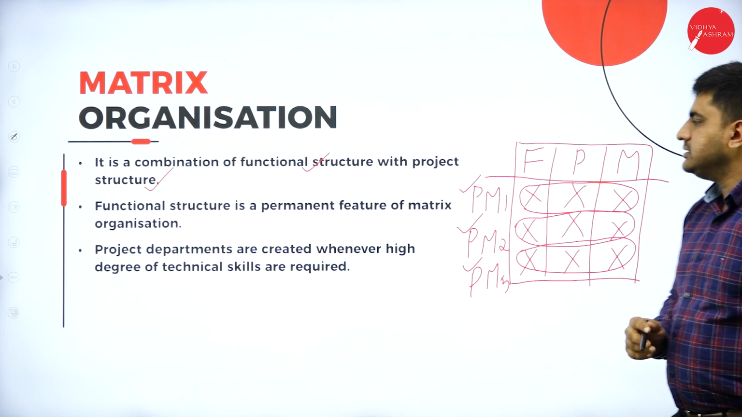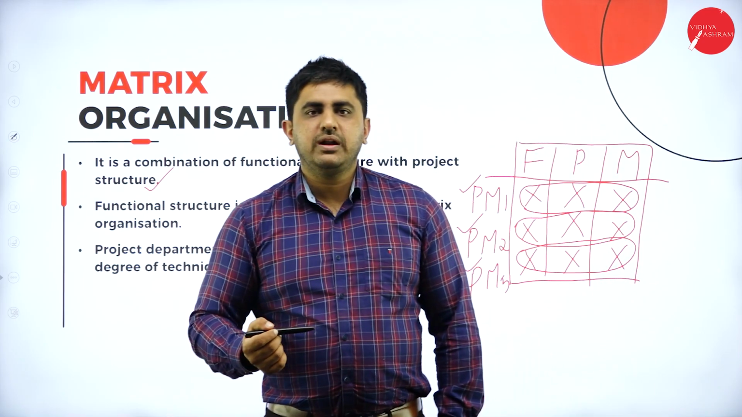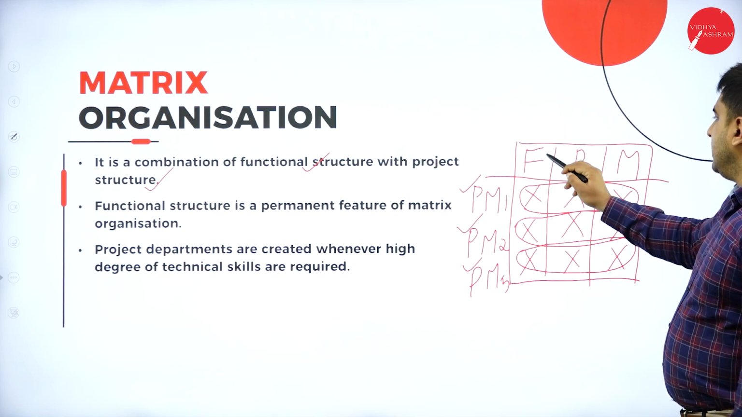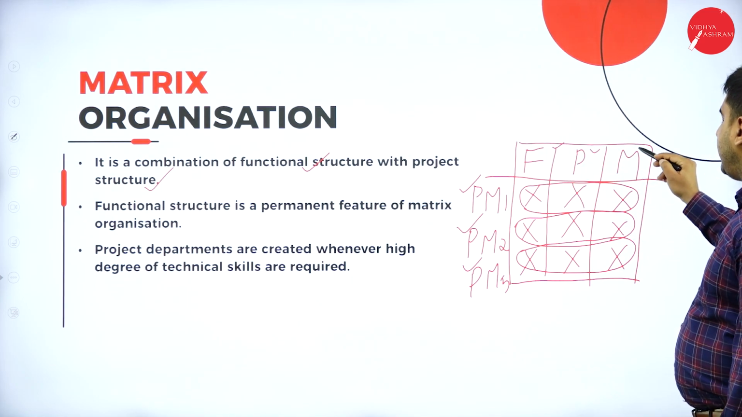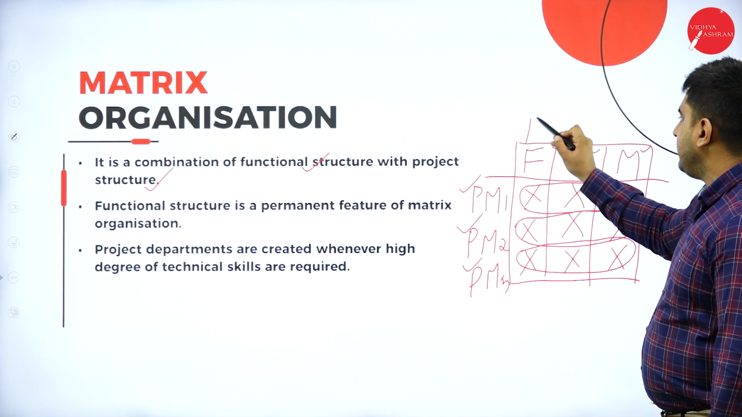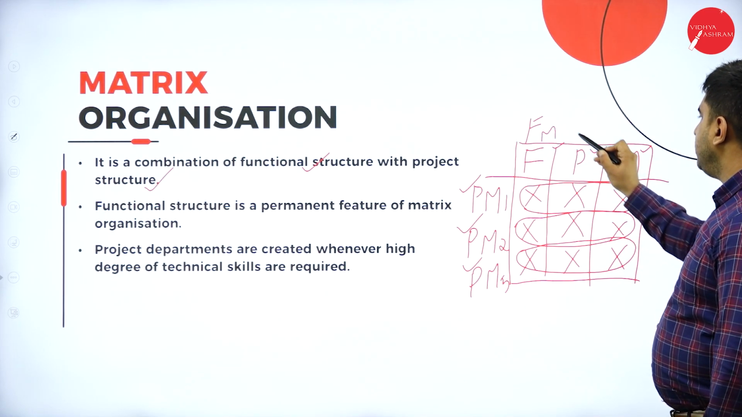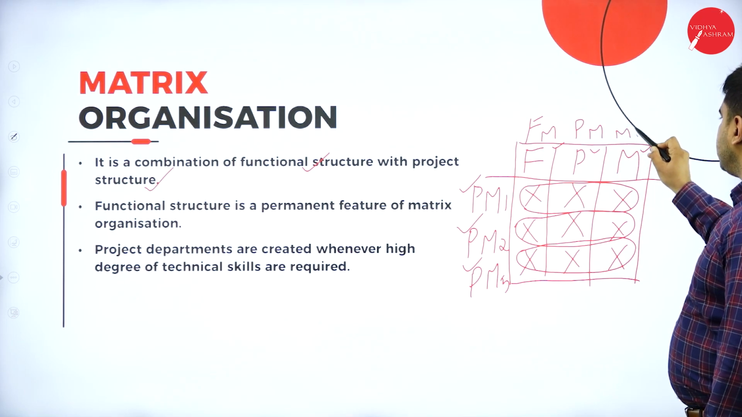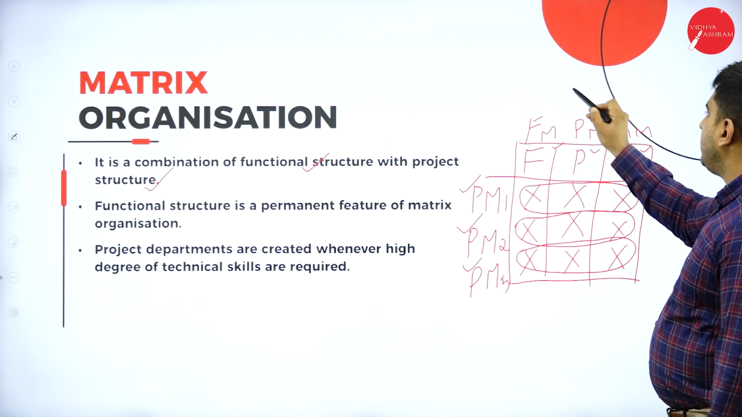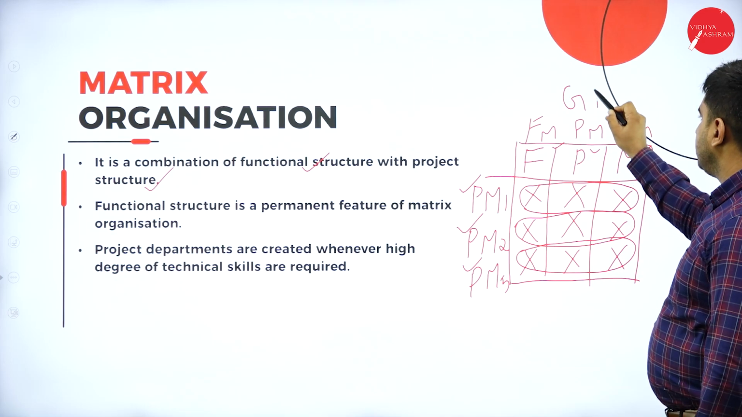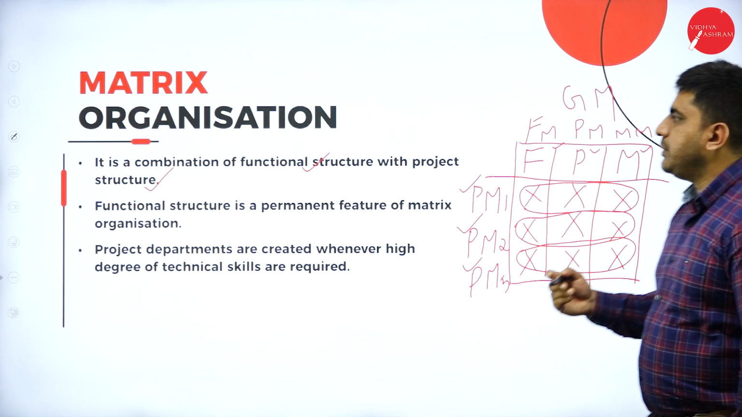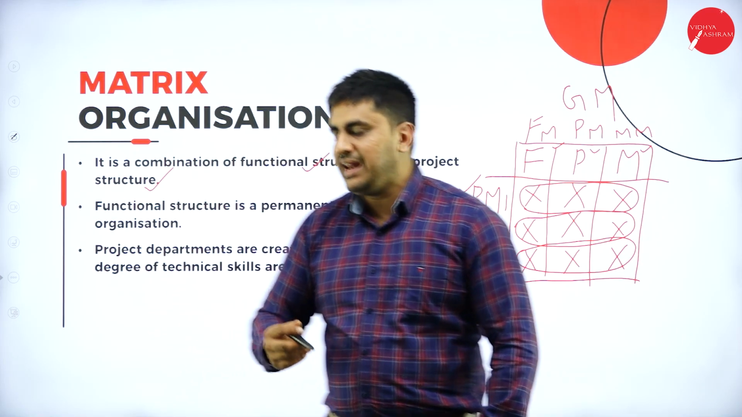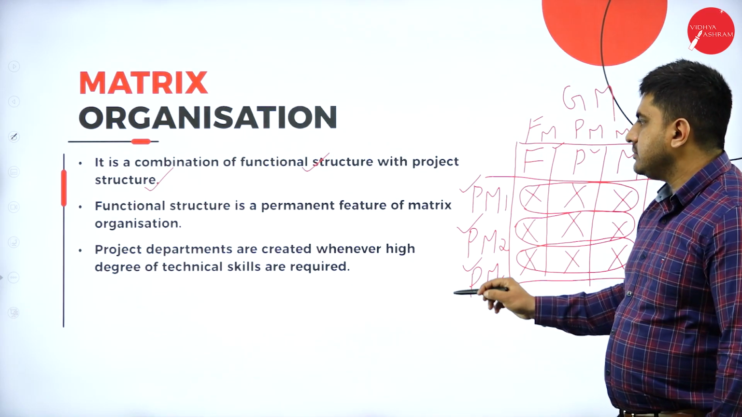So this is the concept of matrix organization structure. Here this is the functional structure: finance department, production department and marketing. Here there will be a finance manager, here a production manager, and here a marketing manager, and these people will be coordinated by the general manager. So this is the concept of matrix organization, a combination of both functional as well as project structure.